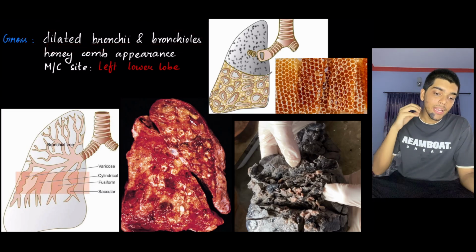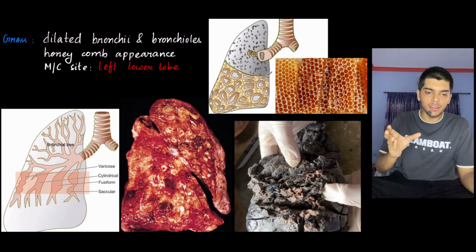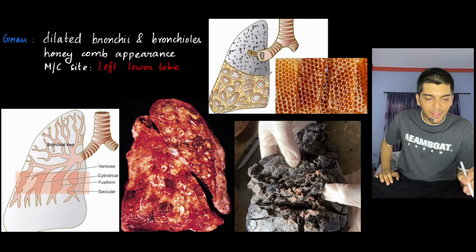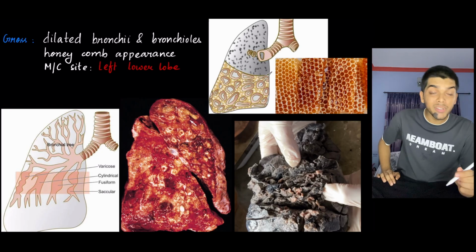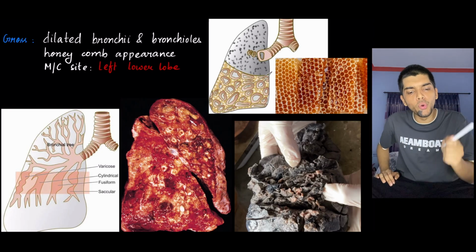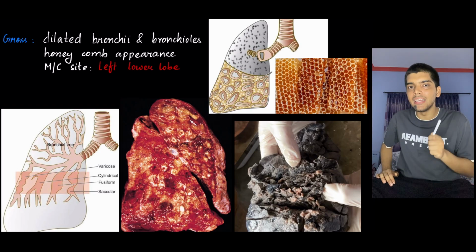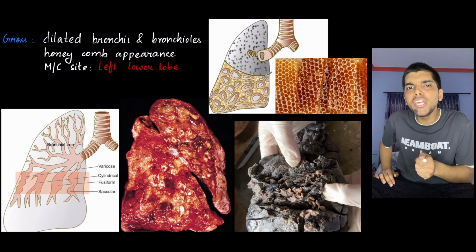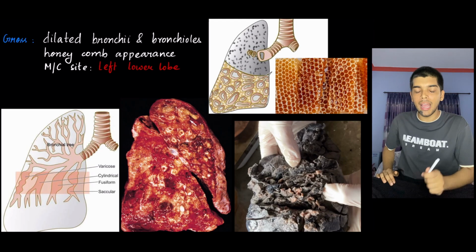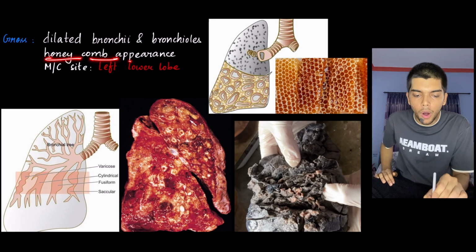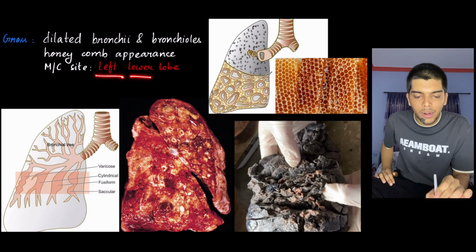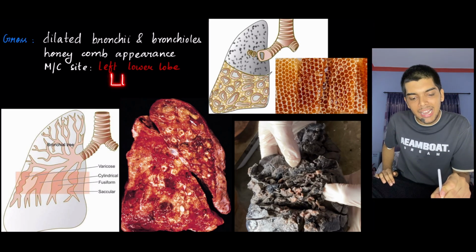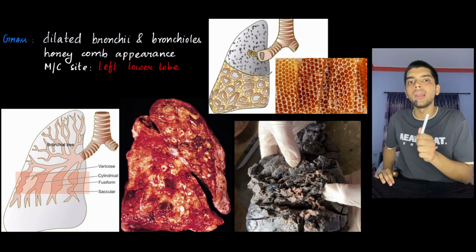Now, depending on the shape of the dilation, there are various types. You have varicose, cylindrically shaped, radish-like fusiform, or saccular. But the important thing that you need to know is that these dilatations give off a peculiar appearance, and that is the honeycomb appearance, which is most commonly seen in the left lower lobe.